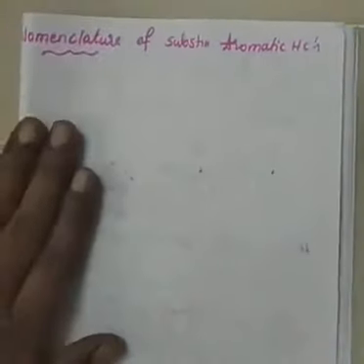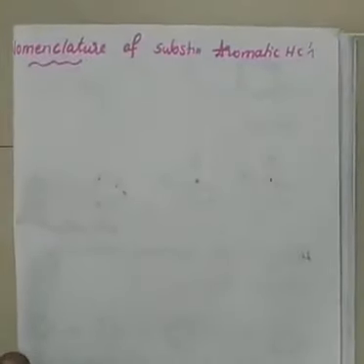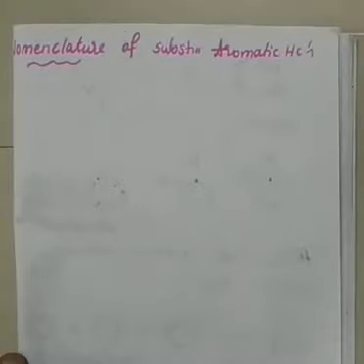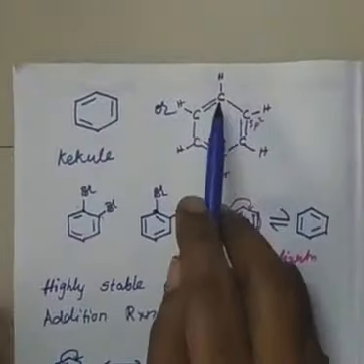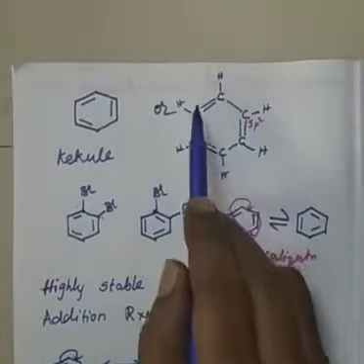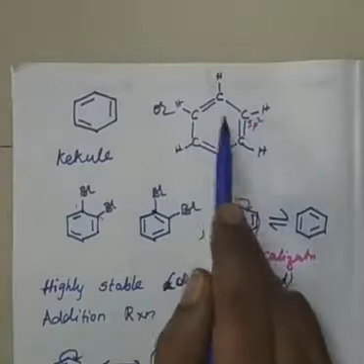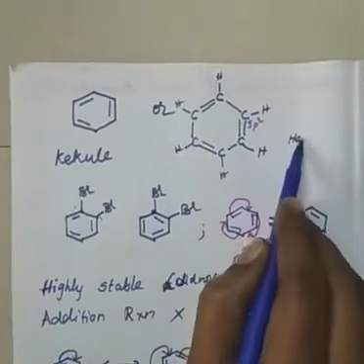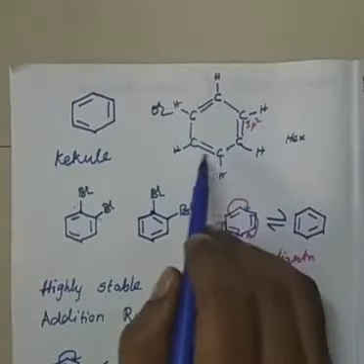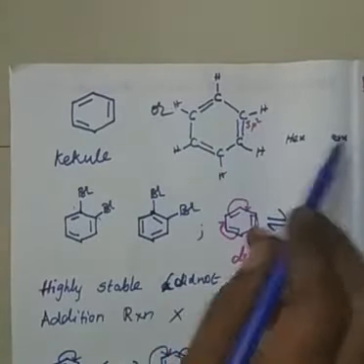Now the next topic is nomenclature, the nomenclature of substituted aromatic hydrocarbons. First rule: we know that benzene is a common name, right? Actually, if we were to write the benzene ring in IUPAC name, what would its name be? Think. See here, a cyclic system, therefore cyclo. 6 carbons, 1, 2, 3, 4, 5, 6, therefore hex would be the prefix. Double bonds are present, therefore ene should be the suffix.